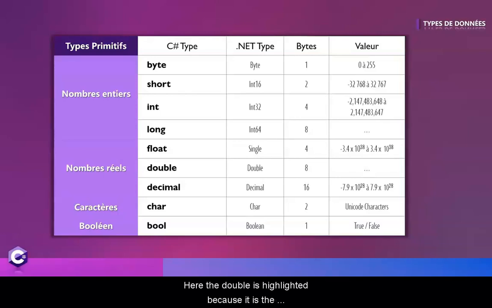Here the double is highlighted because it is the default one used by the compiler in C# when you use real numbers. So if you would like to declare a float, then don't forget to specify to the compiler that it is a float. To do this, in addition to having given the type to the variable, you must put a suffix at the end of your number. Indeed, you have to add an F just after the last digit of your number.